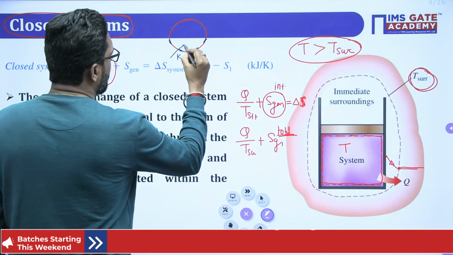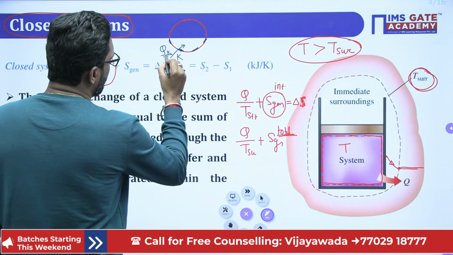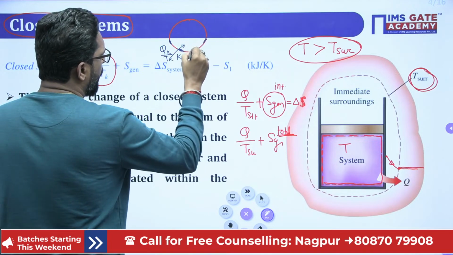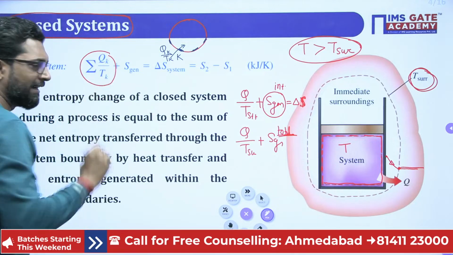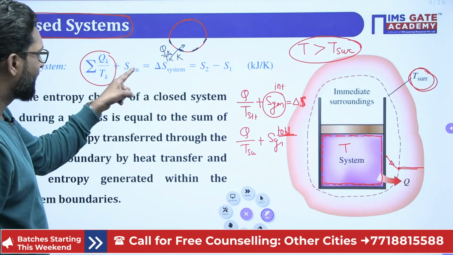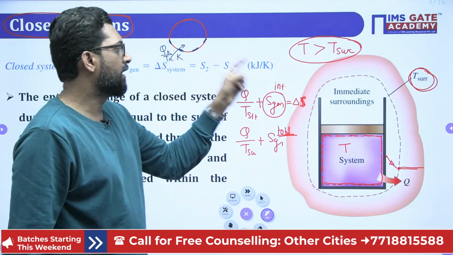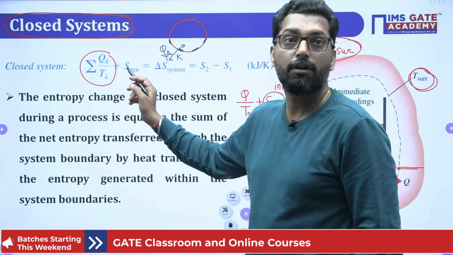Over the k-th boundary there is a heat transfer Qk divided by the boundary temperature Tk. If there is heat transfer through many boundaries, then summation of Qk by Tk plus generation equals the system entropy change. And what is the system entropy change? S2 minus S1, in kilojoules per kelvin, and that is not a specific term. This is your entropy. Okay.